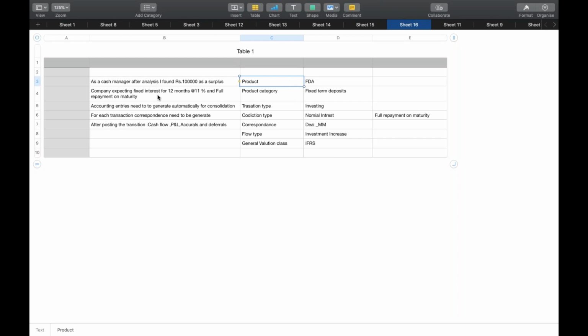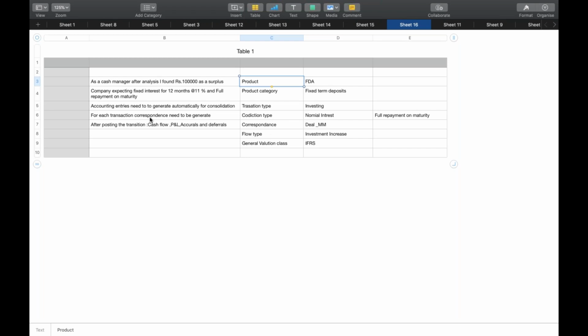So first of all, gather the requirement. According to the requirement, first we need to analyze. What is the product? What product are they expecting? What is the product category? Under which product category does it belong? What is the purpose of the investment? Whether it is investment or borrowing. Condition: what additional benefit are they going to get? Nominal interest and full repayment on maturity. Correspondence: deal with money market.